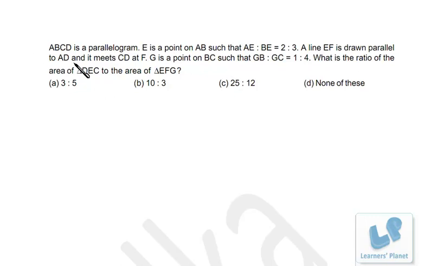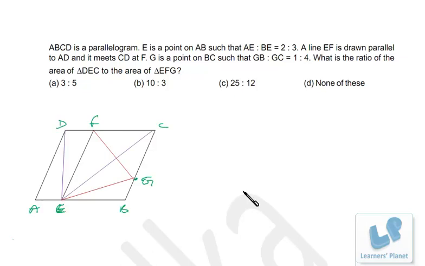First of all, we draw a parallelogram over here. Now we have this diagram. This is a parallelogram ABCD. The point E is there on line AB where AE is to BE is 2:3, right? Similarly, GB is to GC is 1:4.